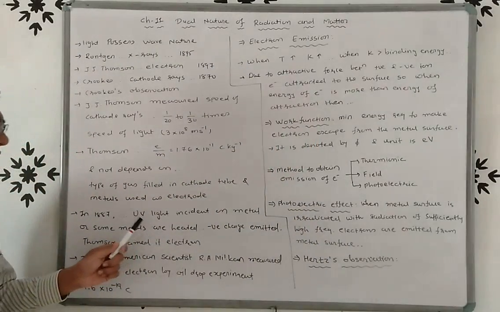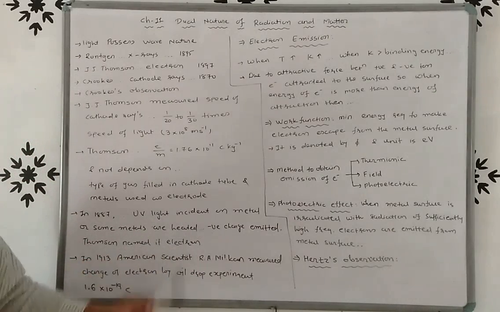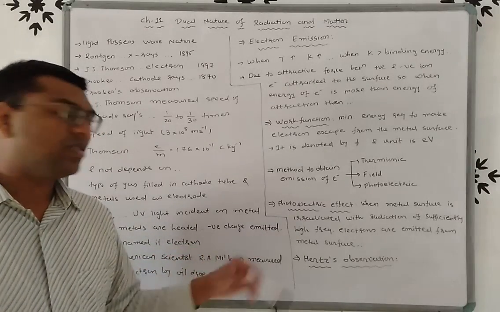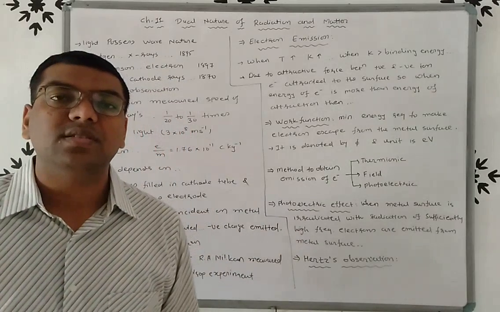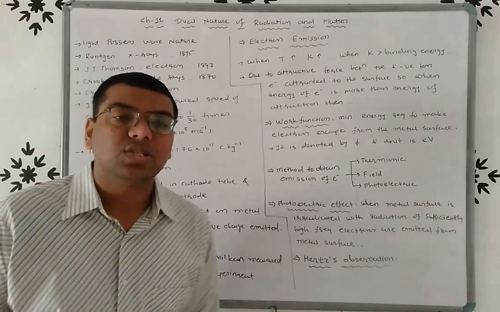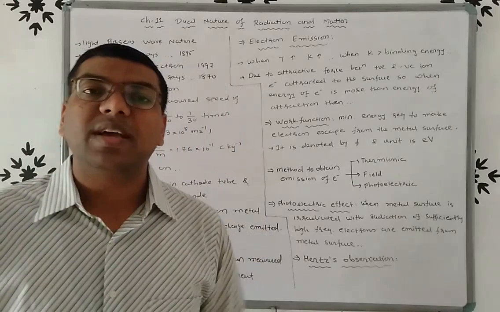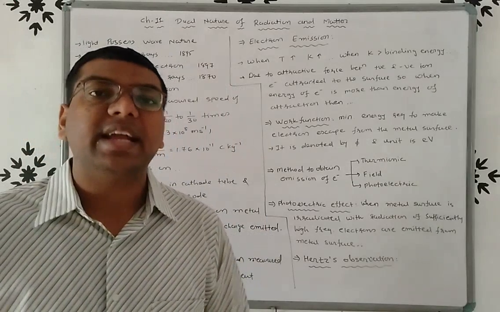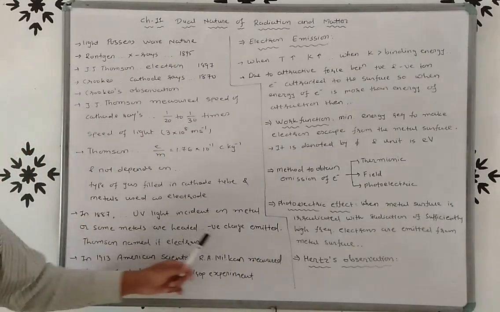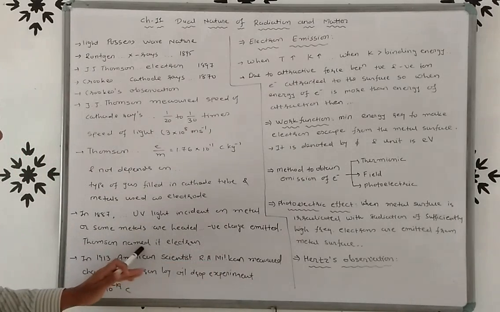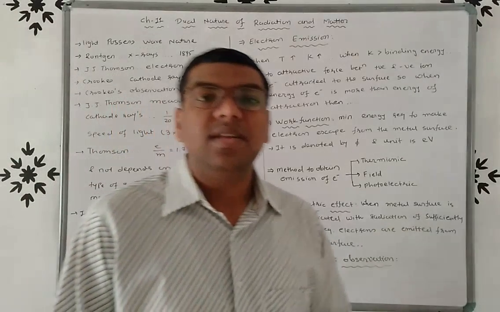The negative charge is also known as the electron, because J.J. Thomson named this negative charge the electron.